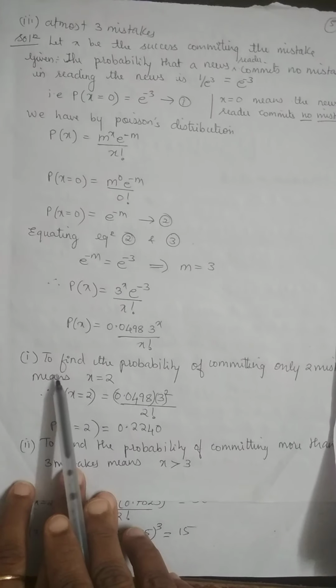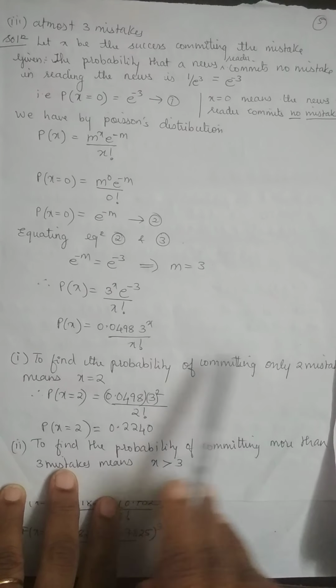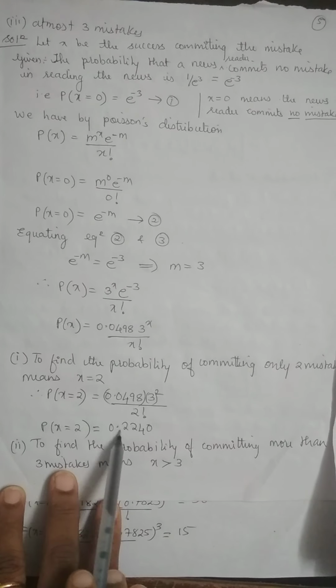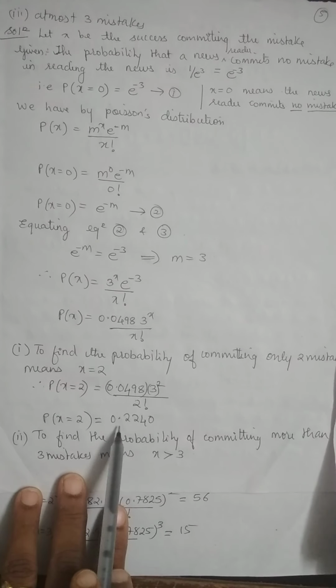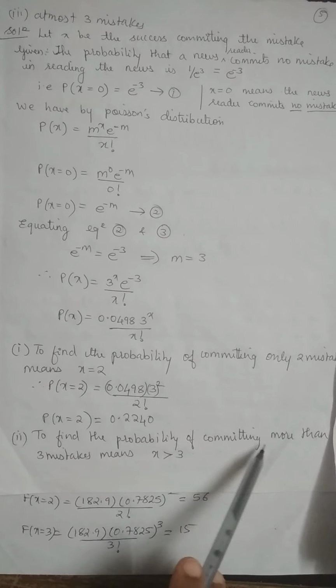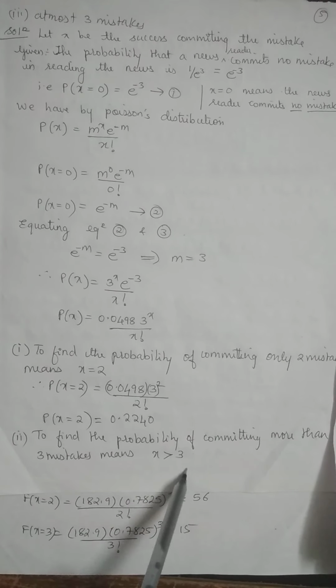Hence now the sub questions. To find the probability of committing only 2 mistakes, only 2 mistakes means exactly 2, that is x equals to 2. So this is a chance of 0.2240. To find the probability of committing more than 3 mistakes, means x greater than 3.